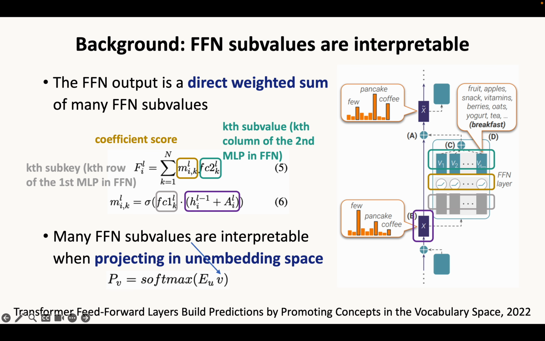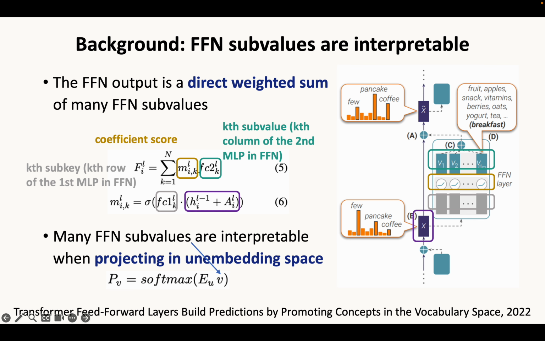Another background is about the FFN layer. An FFN layer has two MLPs. The k-th subvalue is the k-th column of the second MLP, and the corresponding subkey is the k-th row of the first MLP. The coefficient score of the subvalue is computed based on the inner product between the residual output and the subkey.